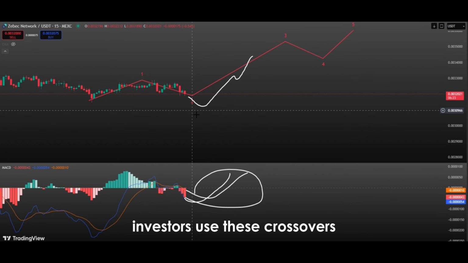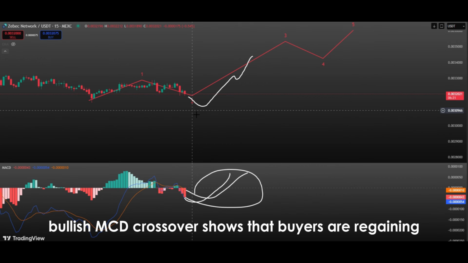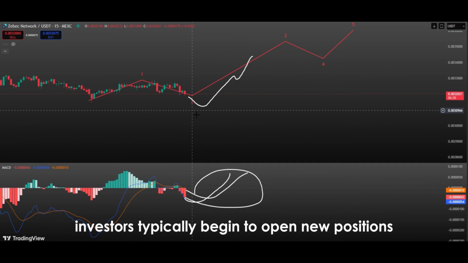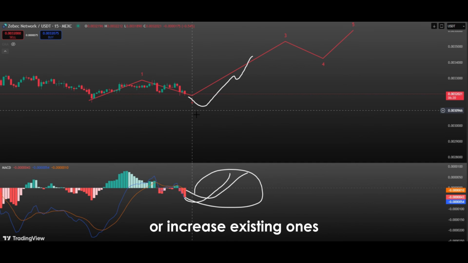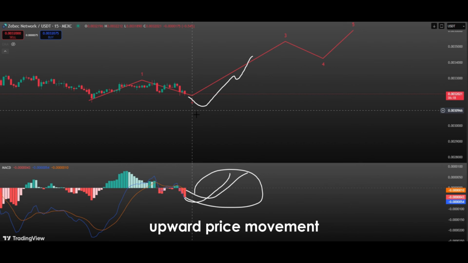Investors use these crossovers not only as technical signals, but also to gauge changes in market psychology. A bullish MACD crossover shows that buyers are regaining confidence and sellers are starting to lose strength. At this point, investors typically begin to open new positions or increase existing ones. This shift in supply-demand dynamics in favor of the bulls often leads to more solid and sustained upward price movement.